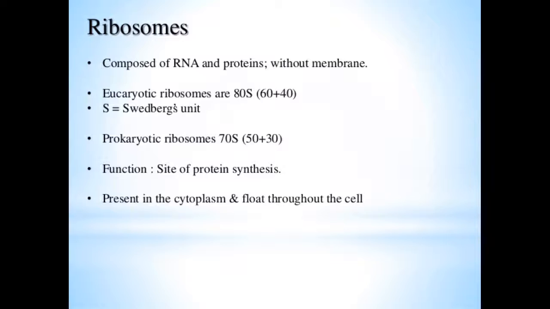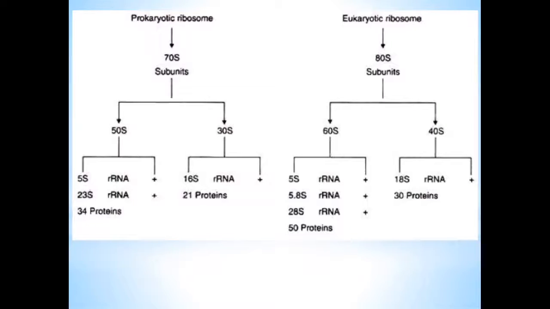Ribosomes are composed of RNA and protein, without a membrane. Eukaryotic ribosomes are of 80S type, that is 60 plus 40 units. S is the Svedberg unit. Prokaryotic ribosomes are of 70S type, the units are 50 plus 30. Function: site of protein synthesis, present in the cytoplasm and floating throughout the cell. Prokaryotic ribosomes are 70S with subunits 50S and 30S, and eukaryotic 80S with subunits 60S and 40S.